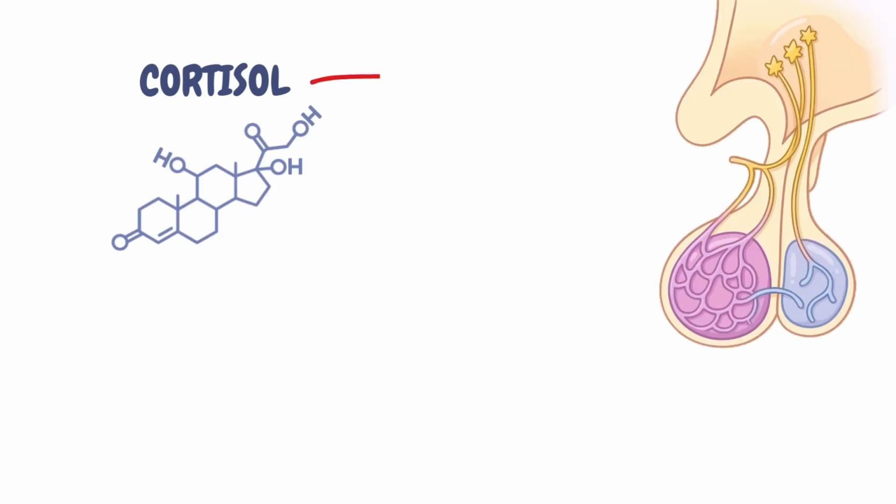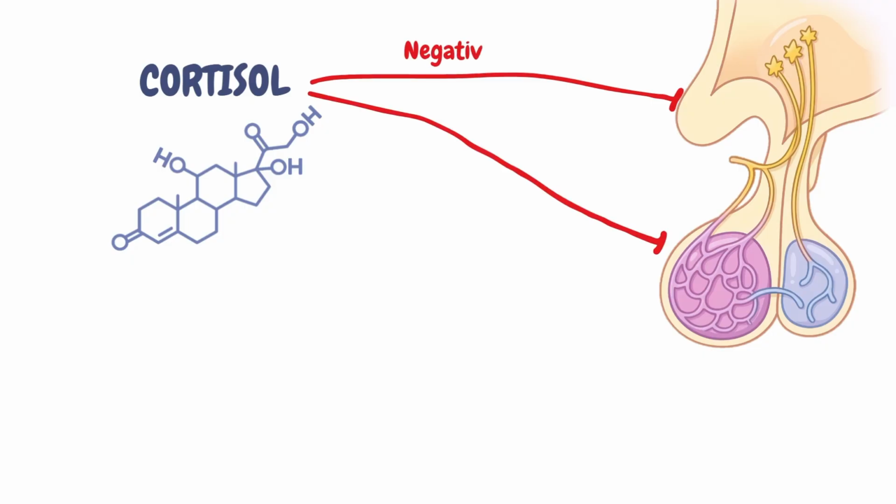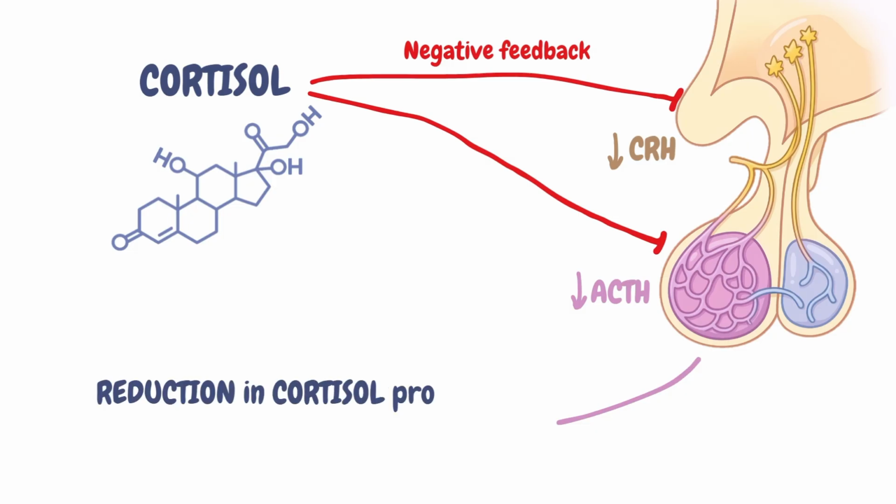Once enough cortisol has been produced, cortisol has a negative feedback effect on the hypothalamus and the anterior pituitary gland. Specifically, it causes a reduction in production of corticotropin-releasing hormone from the hypothalamus and causes a reduction in adrenocorticotropic hormone release from the anterior pituitary gland. This subsequently has a cascade effect down the HPA axis, eventually reducing cortisol production and returning it to maintain normal levels.